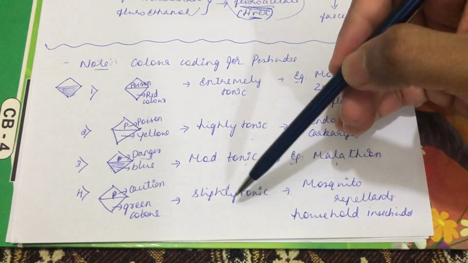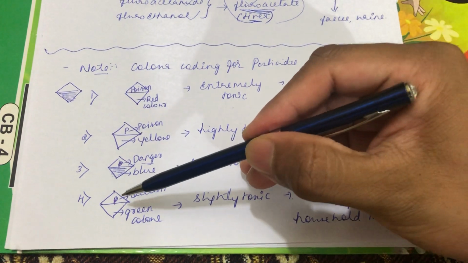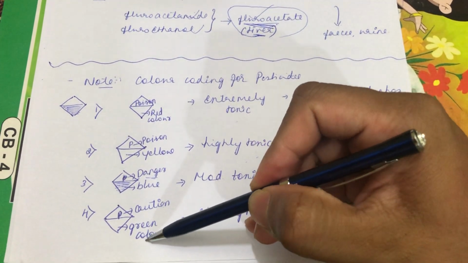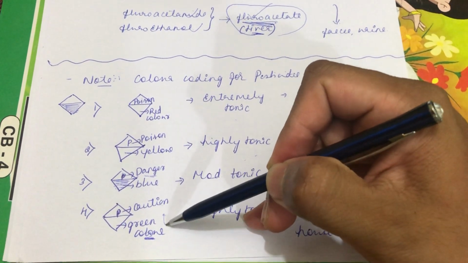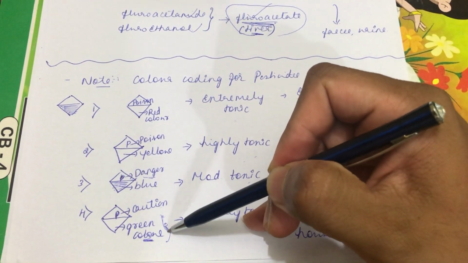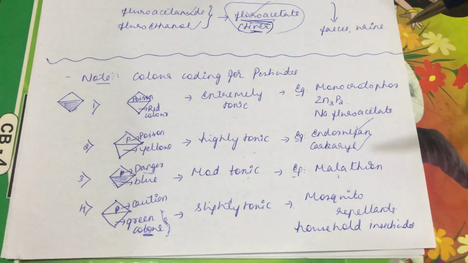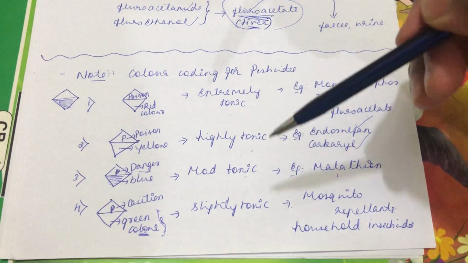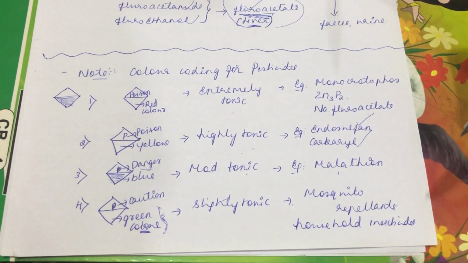And all the household insecticides that we use against cockroaches and mosquito repellents are slightly toxic. They come with a coding: in the upper portion it will be written as caution and in the lower portion it will be colored green. If you have a mosquito repellent at your house, you can see this coding on the pesticide. So from this coding you can easily identify the toxicity potential of various pesticides.